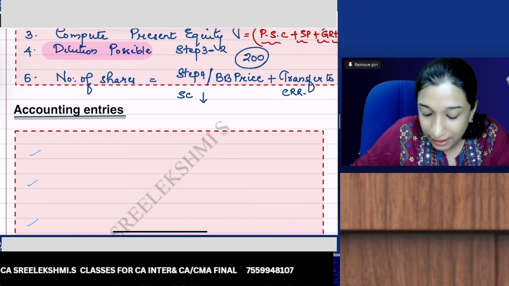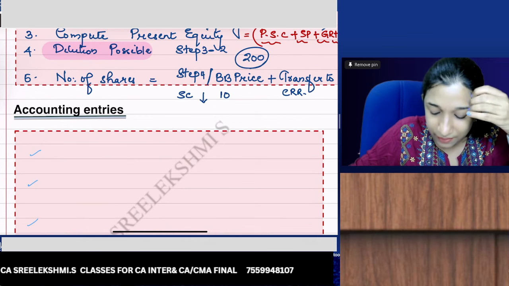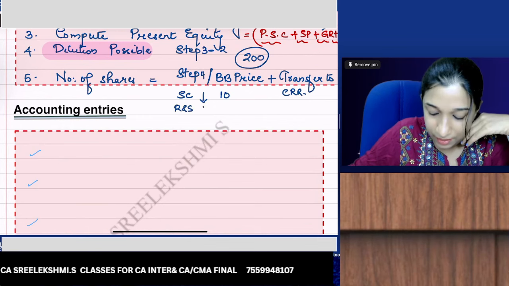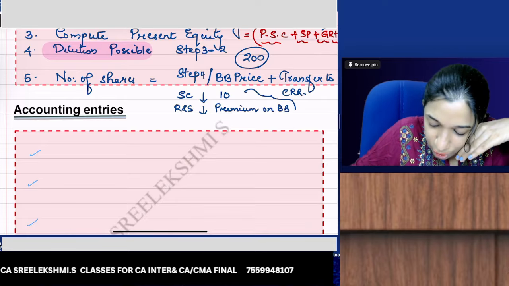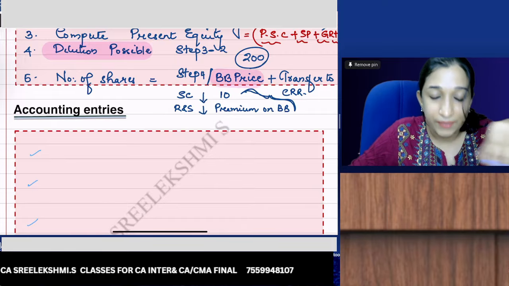Number of shares bought back into 10 face value, assuming 10 as the face value. Then reserves and surplus, free reserves and securities premium will reduce by premium on buyback. So this face value plus premium on buyback together forms buyback price.